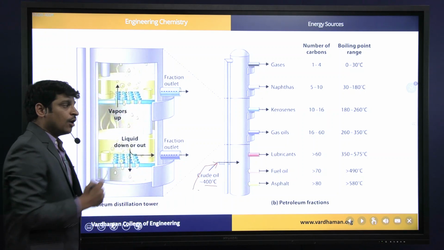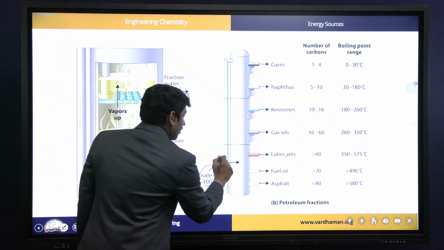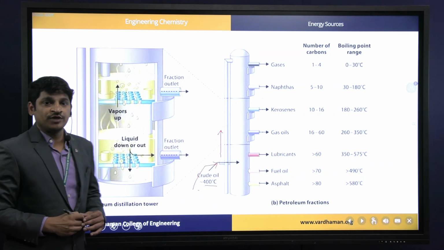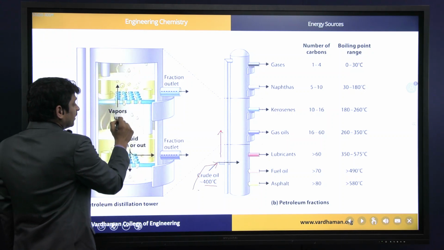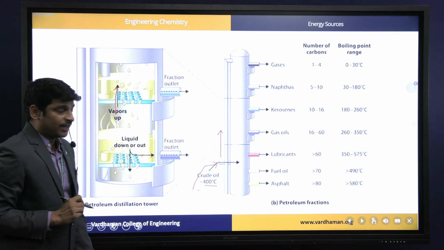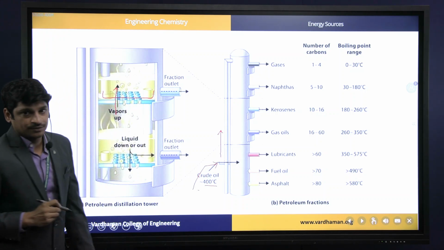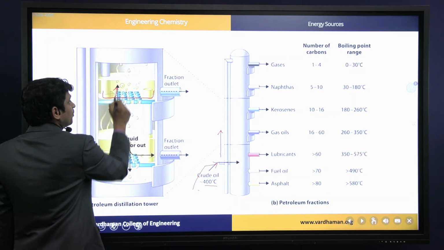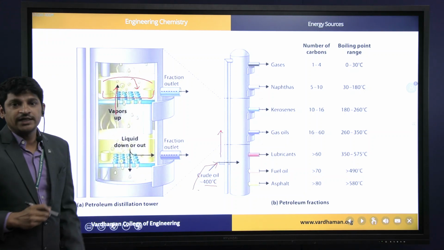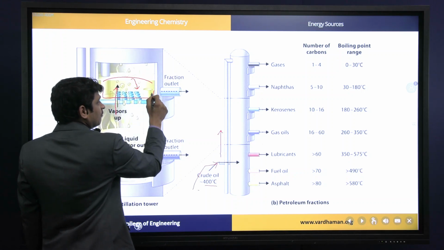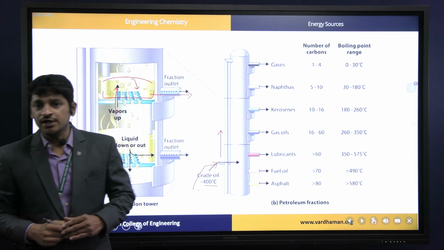With these high temperatures, all the fractions of crude oil will get evaporated, and all these vapors will move upwards. When these vapors are moving upwards, they move through these chimneys, and at different boiling points, stainless steel trays are arranged. While moving upwards, these vapors will hit the cap placed on the chimney and condense back to liquid form. And then these liquid fractions are collected in trays from which the fractions will be separated. So at different boiling point levels, different fractions will be separated.